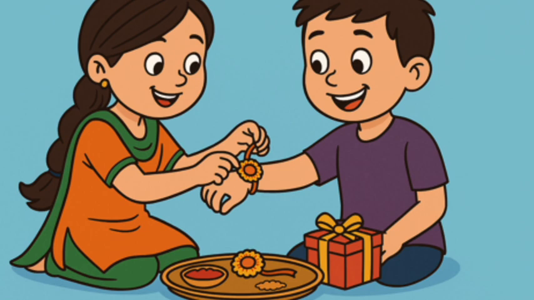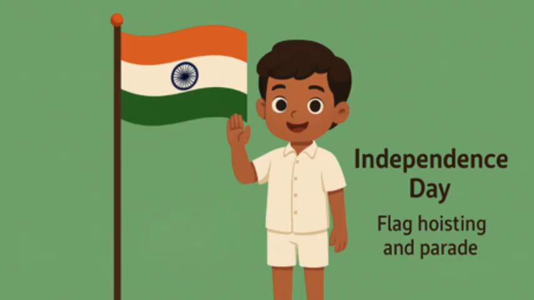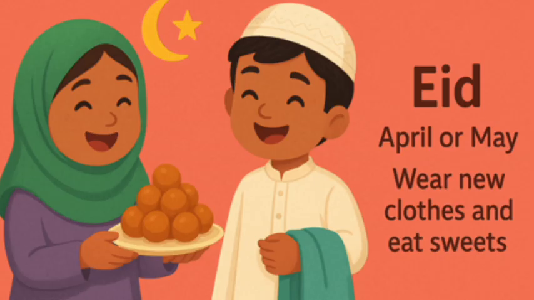Raksha Bandhan, August, sisters tie Rakhi to brothers. Independence Day, August, flag hoisting and parade. Eid, April or May, wear new clothes and eat sweets.